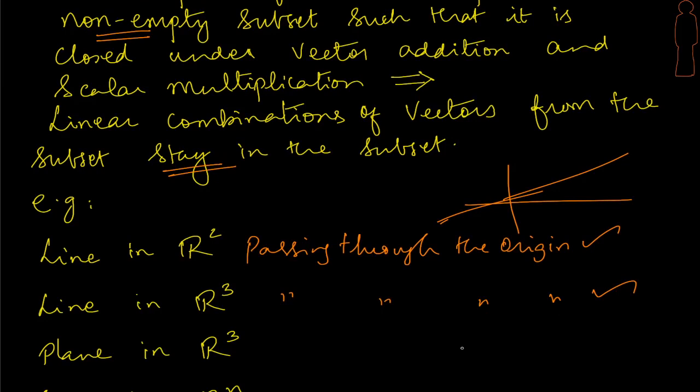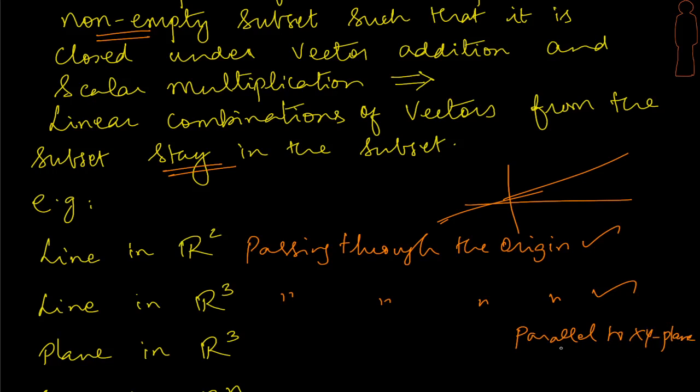The next one is, what about a plane in R3? If I have a plane, let's say z equal to 3, you can imagine something parallel to the xy plane. At z equal to 3 it will look like this, parallel to the xy plane, another wall at z equal to 3, a little ahead on the z axis. Now is that a subspace?